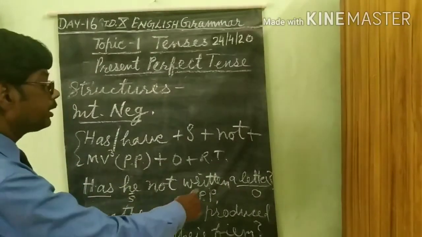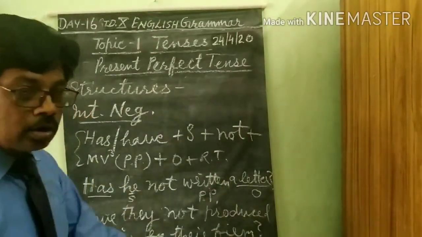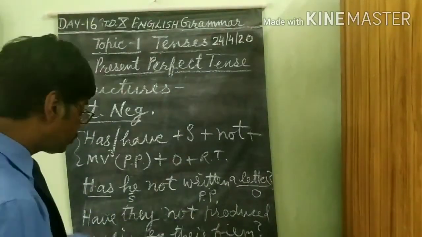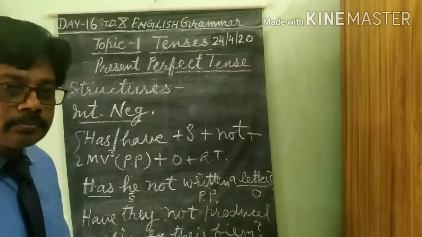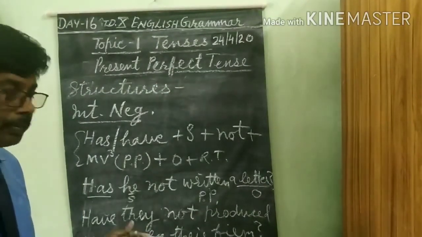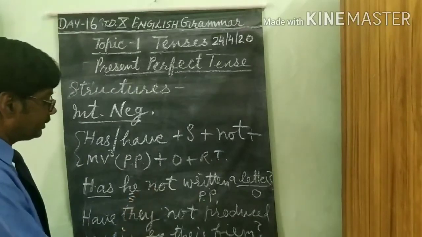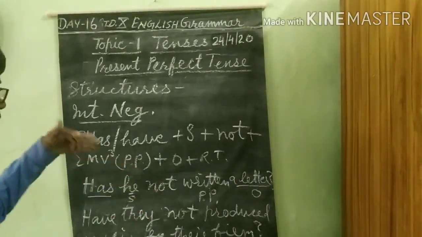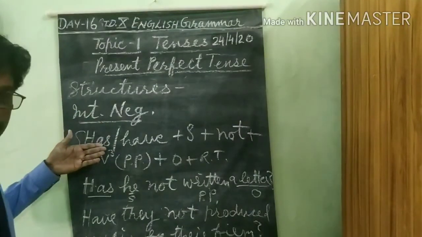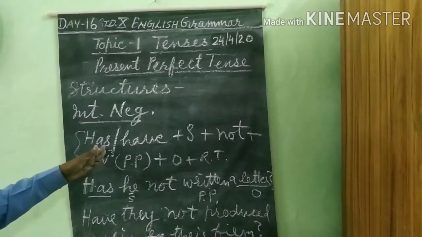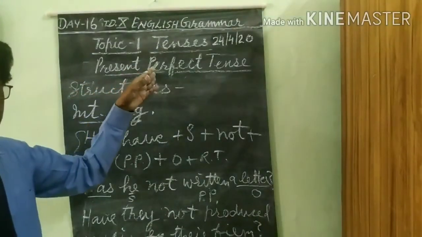Has he not written a letter? Have they not produced music for their film? We ask something on the basis of these sentences, and these sentences are framed on the basis of these structures, and these structures are related to present perfect tense.